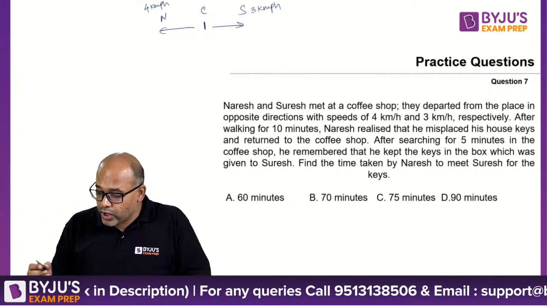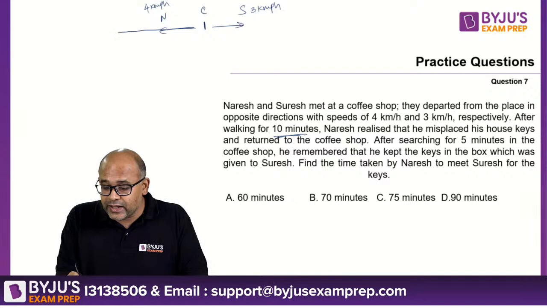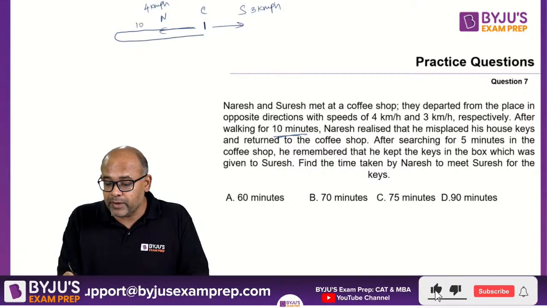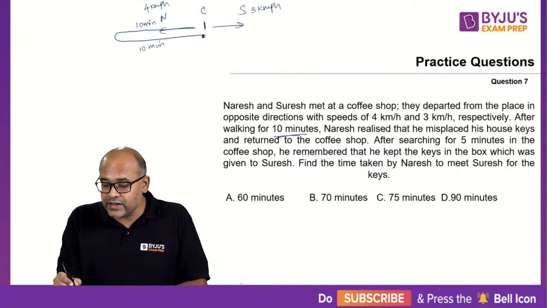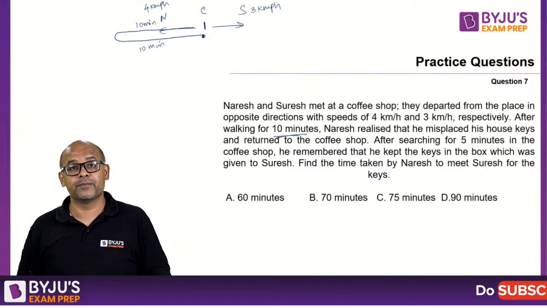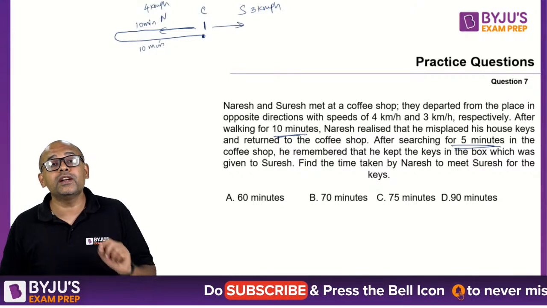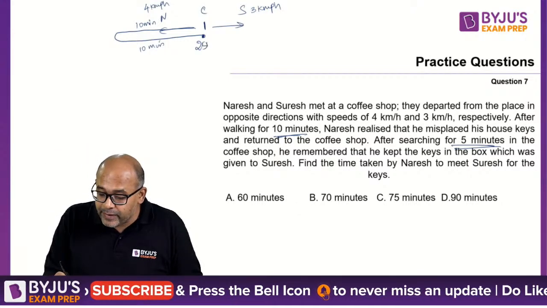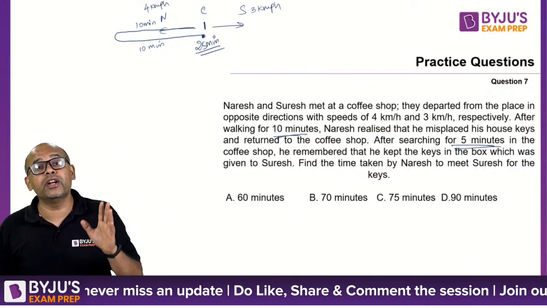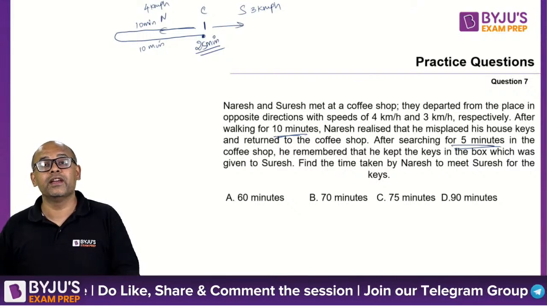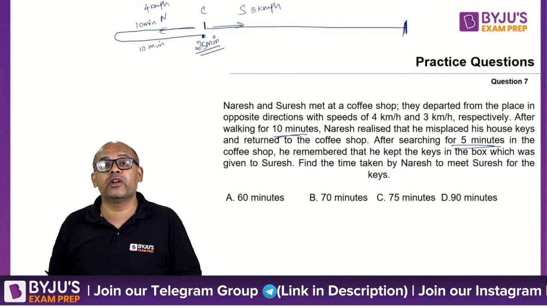So Naresh walks for 10 minutes, then realizes something is missing. He went till here, then turns back and comes. 10 minutes going away, 10 minutes coming back. So he reaches here, total time taken is 20 minutes, and another 5 minutes he is searching. So total time spent is 25 minutes. In these 25 minutes, Suresh continued walking. He did not stop, which means Suresh would have been at a point somewhere over here.